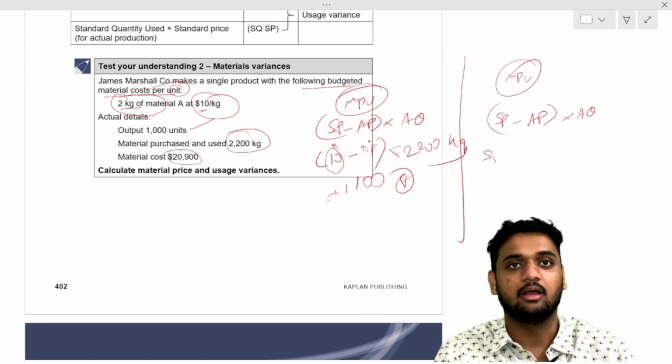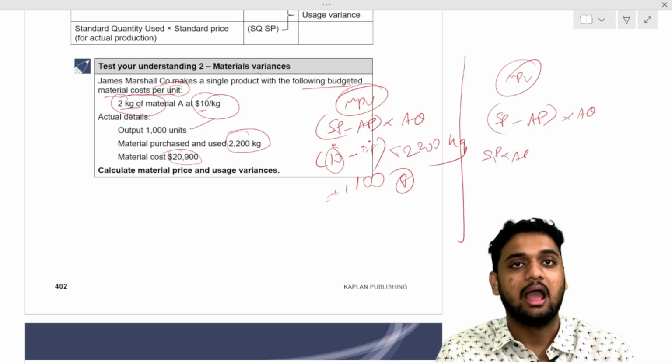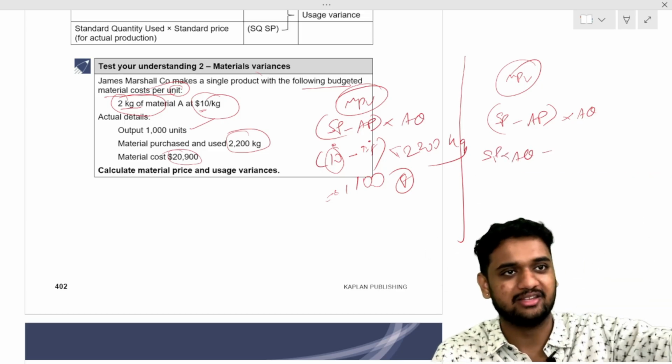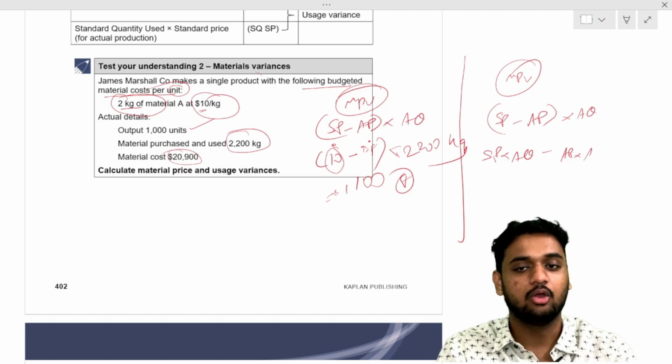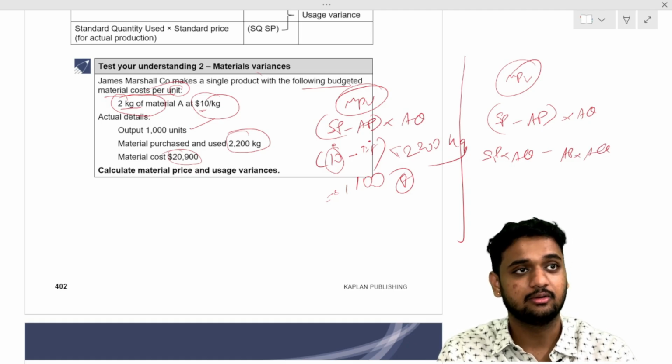Standard SQ, SQ will not come here. Standard price into actual quantity, I am bringing the actual inside. Minus actual price into actual quantity. Now you try to do the question. What is the standard price?